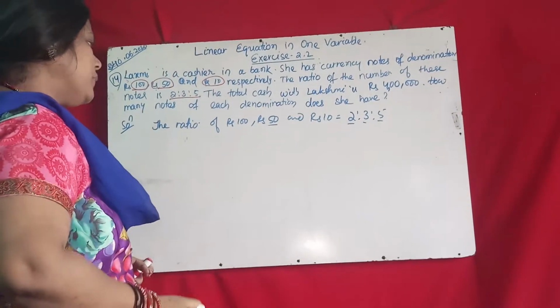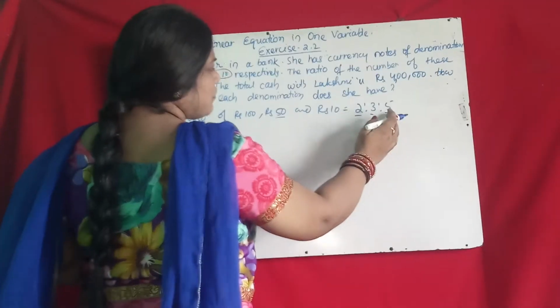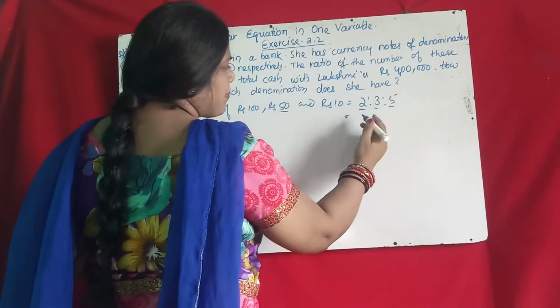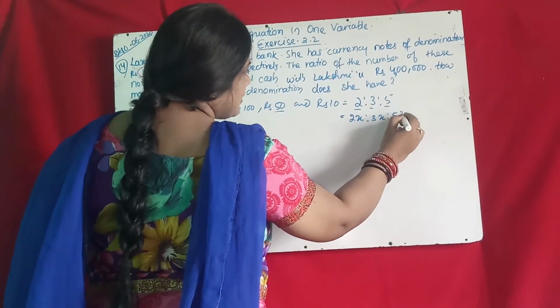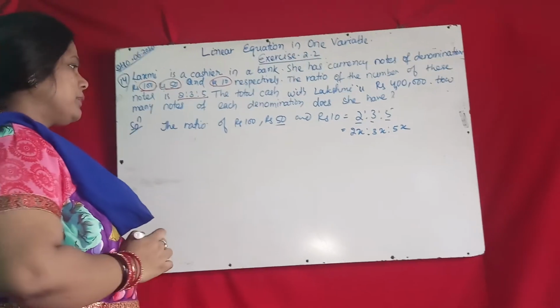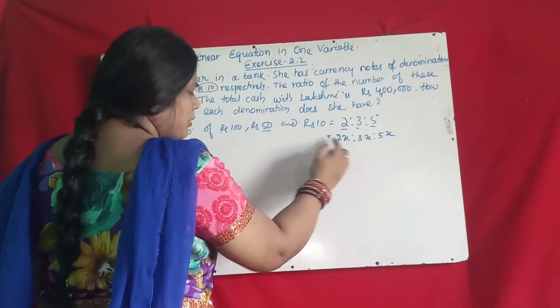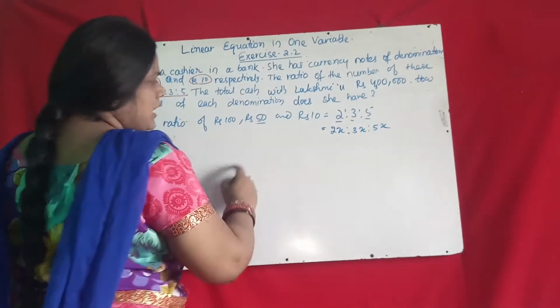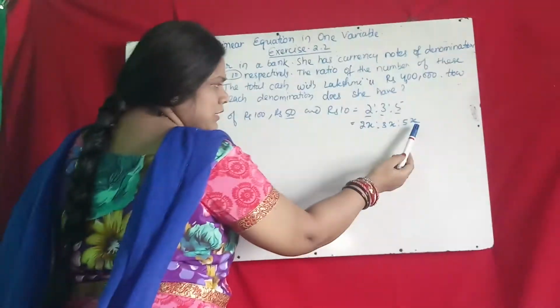I said in previous classes also, 2 part, 3 part, 5 part means we will take 2x, 3x, 5x. So the number of 100 rupees notes is 2x, the number of 50 rupees notes is 3x, the number of 10 rupees notes is 5x.